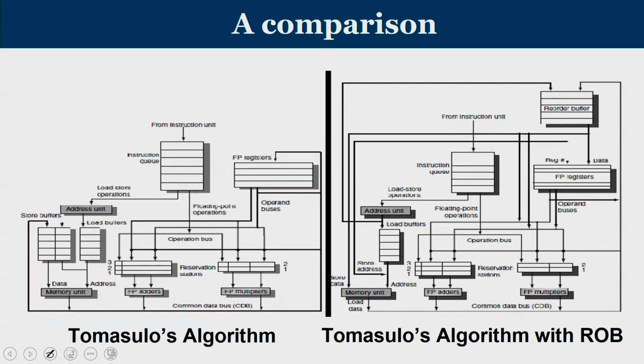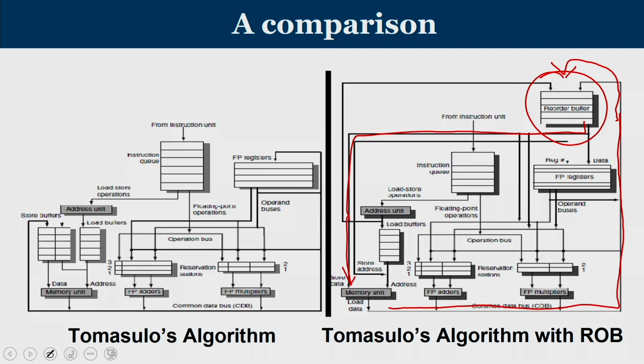This diagram shows, on the left side, the conventional Tomasulo algorithm, where speculative execution is not permitted, and on the right side the Tomasulo algorithm with a reorder buffer. So what is the basic change? Here you can see there is a reorder buffer. The outcome of the execution, which is written onto the common data bus, now does not go into the floating point registers; it comes to this reorder buffer. Now from the reorder buffer, the moment you come to know that an instruction is complete, if it is a store operation, you are going to update the memory.